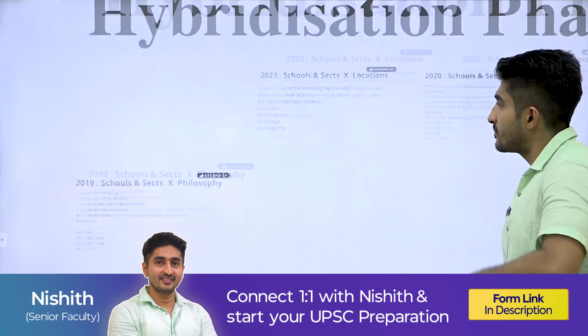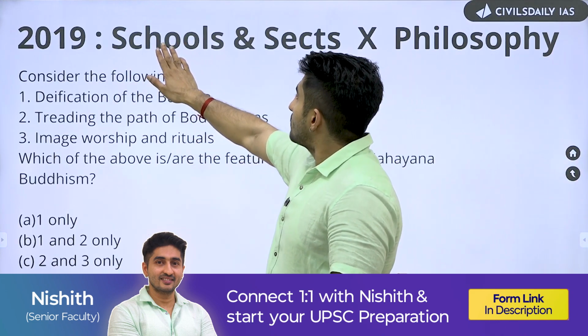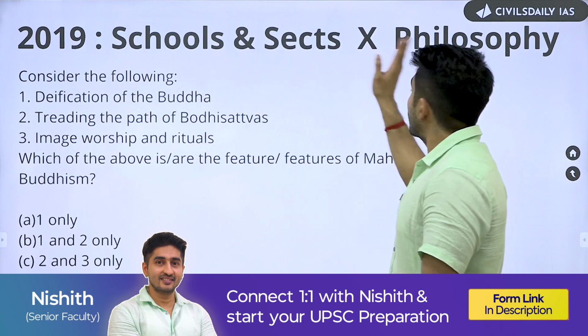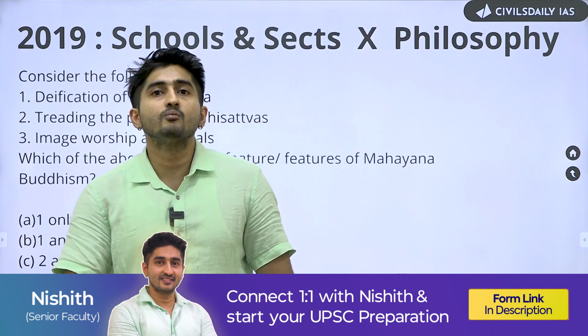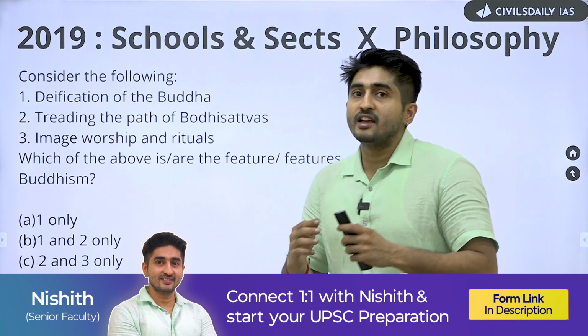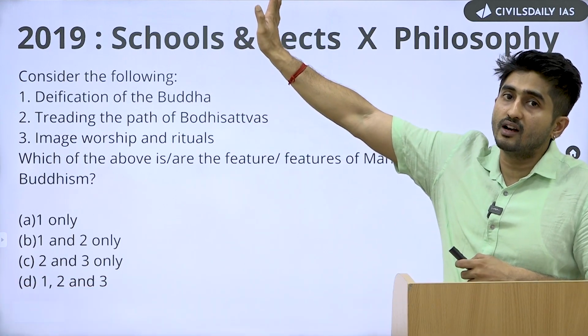Now, in 2019, the micro-theme is schools and sects cross philosophy. So it is asking you the philosophy of Mahayana Buddhism here. It is no longer sticking to only Buddhism or only the Jain doctrine as we saw it in the early parts.